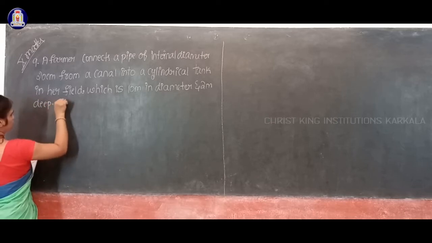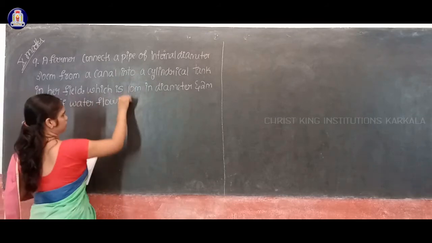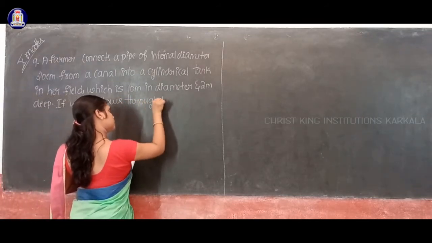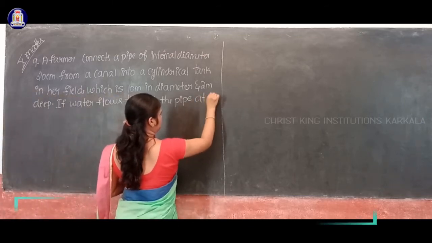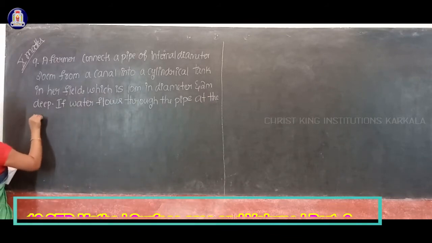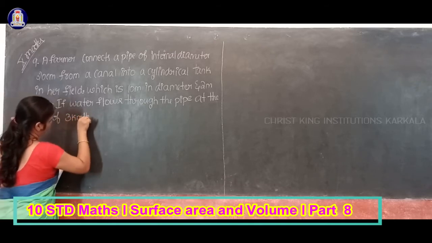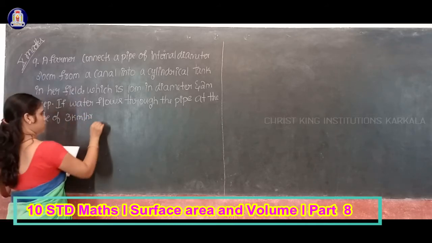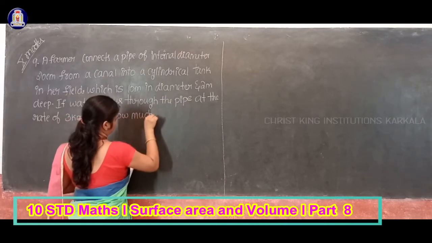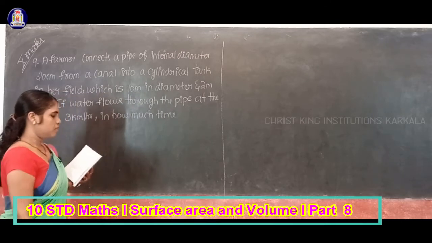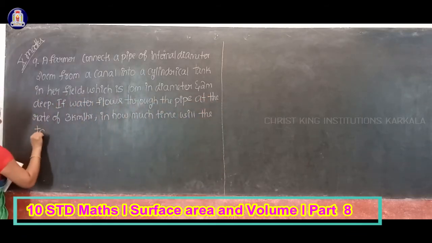If water flows through the pipe at the rate of 3 kilometer per hour, in how much time will the tank be filled?